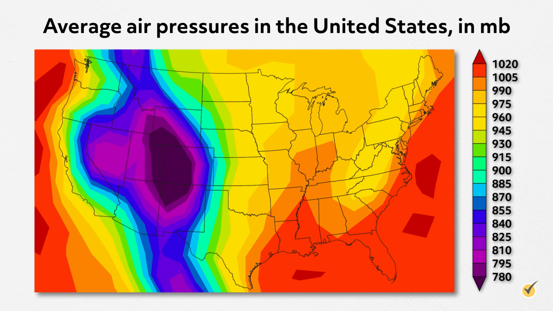Check out this map of the United States. This is a color-coded map that shows average air pressures, with the 1,013 millibars average being in the dark orange or red range. You'll notice that there are areas of lower and higher pressure throughout the United States and throughout the whole world, which is why we use an average sea level value. What may immediately jump out at you here is that there is a band of lower pressures which coincide with the Rocky Mountain Range. Hopefully, this will jog your memory that air pressure decreases with altitude. This is why you might hear that the air is thin at the peak of Mount Everest. There's less air pressure there, which means less air pressing down on you.